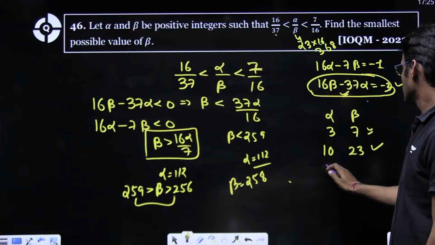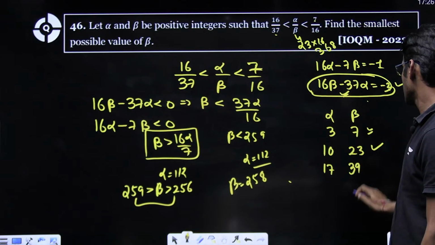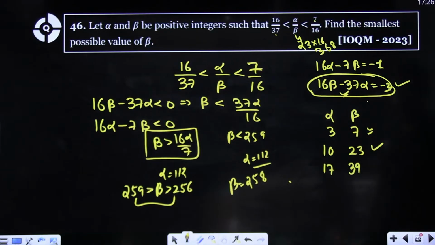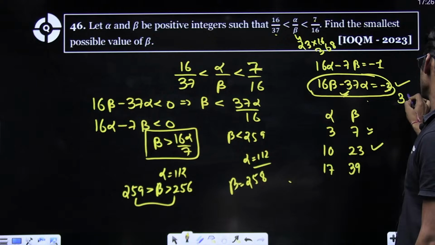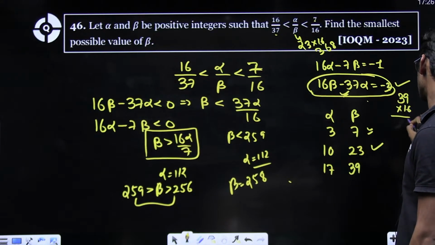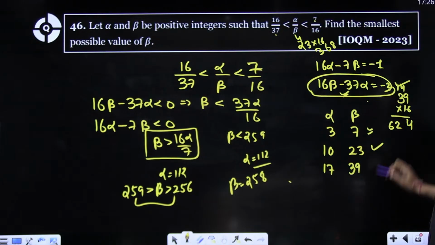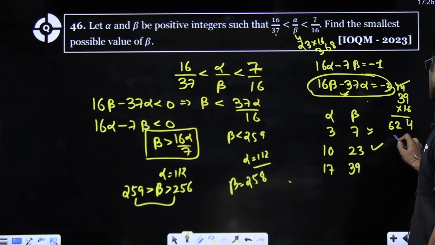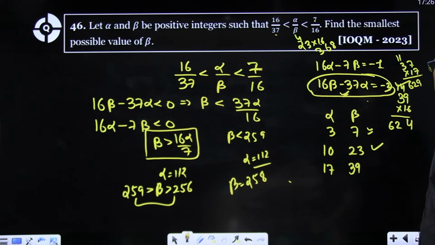Adding 7 more, 17 and 16 here, 39, right? So now 16 into beta is 39 times 16, which is 624. 17 times 37 is 629. So now this is becoming negative.